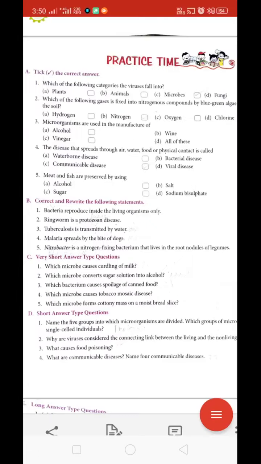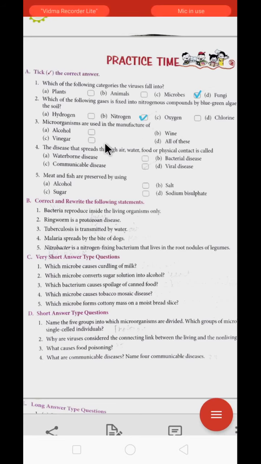Question A. Take the correct answer. Which of the following categories do the viruses fall into? This is microbe. Second question, which of the following gases is fixed into nitrogenous compound by blue-green algae into the soil? It is nitrogen.